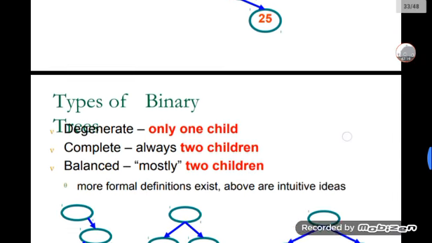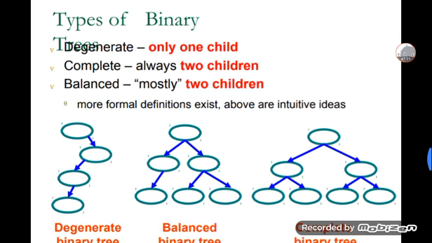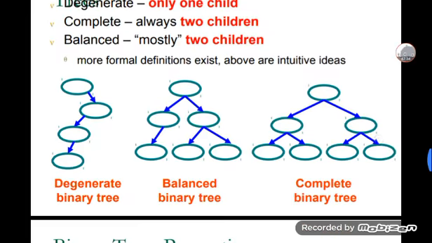Example of a binary search tree, and then types of binary trees. In these trees, degenerate has only one child, complete always has two children, and balanced mostly has two children only. Degenerate is an example of this, along with balanced binary tree and complete binary tree.